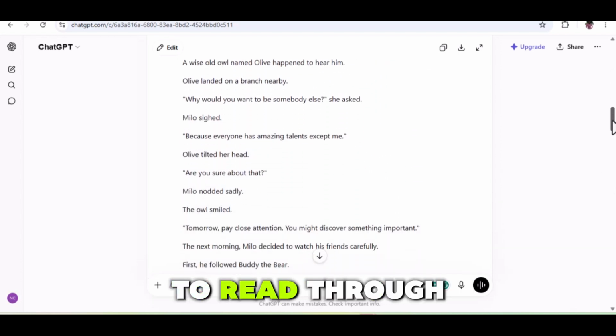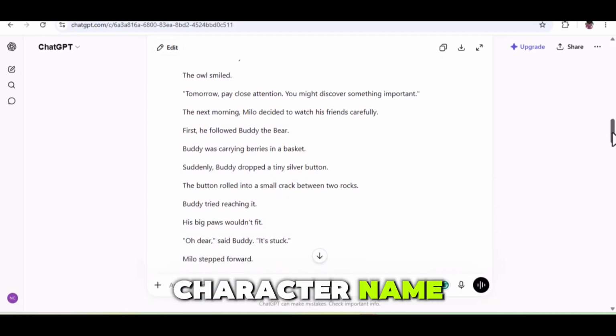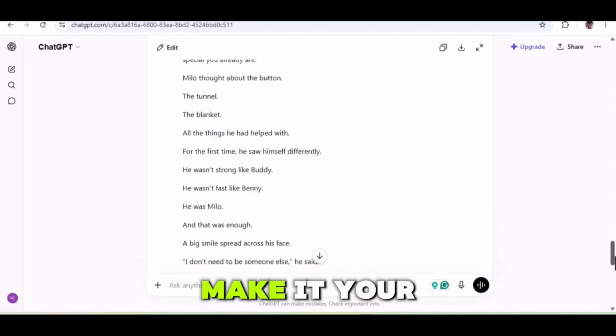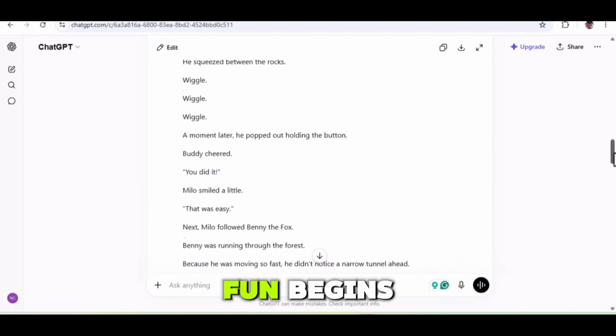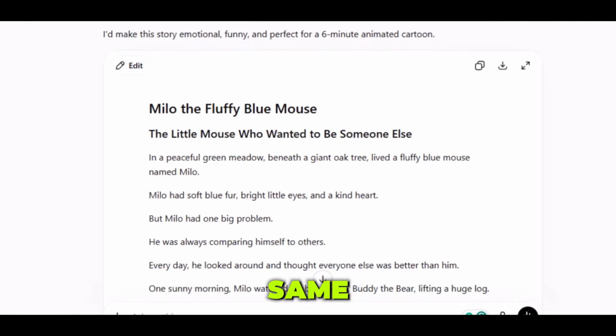Take a moment to read through the story and make any adjustments you want. Maybe change a character name, maybe change the lesson, maybe change the setting. Feel free to make it your own. And this is where the real fun begins, because now that we have our story, we need characters who look the same from the beginning of the movie to the end.